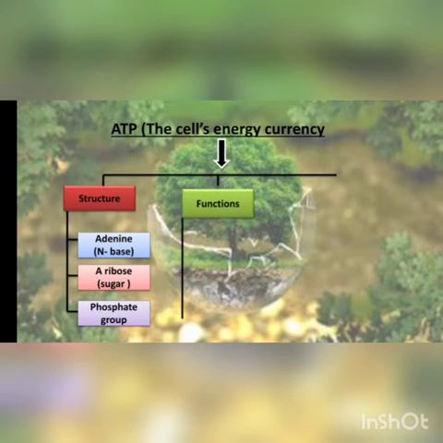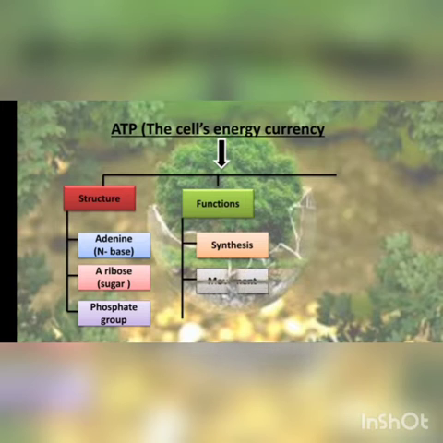So let's see what functions are performed by the ATP. The first one is synthesis: the synthesis of macromolecules, RNA, DNA, protein. Then it is involved in the movement of different molecules, and it is also concerned with the transmission of nerve impulses.